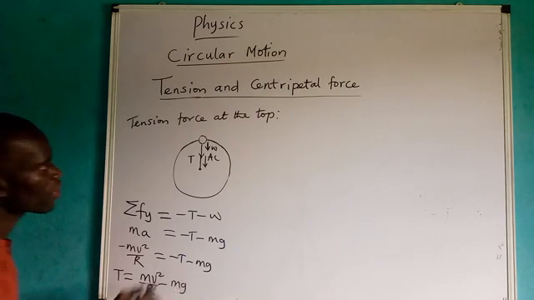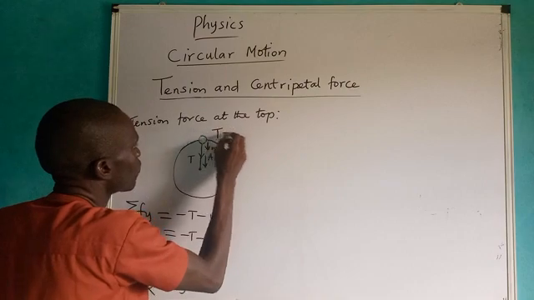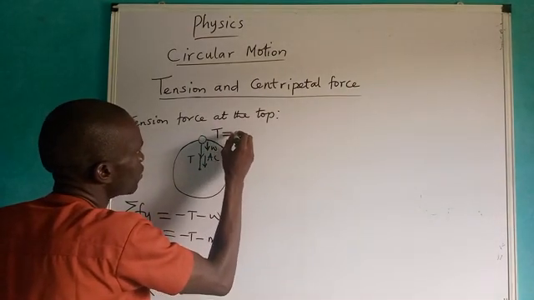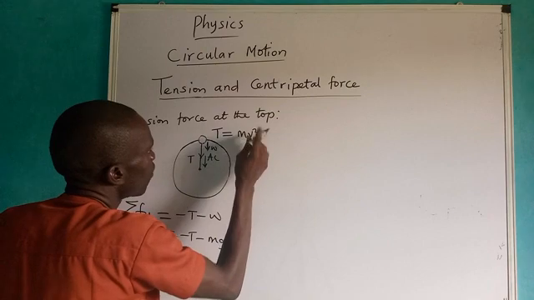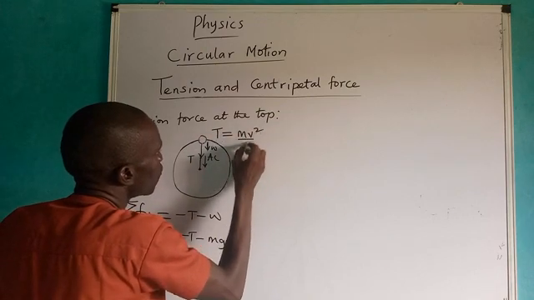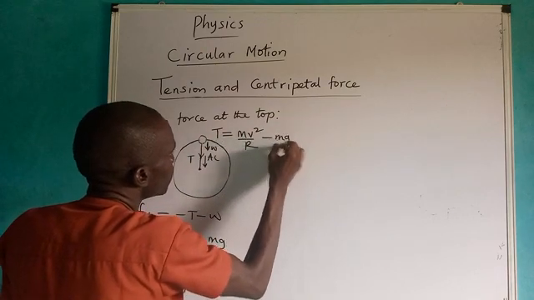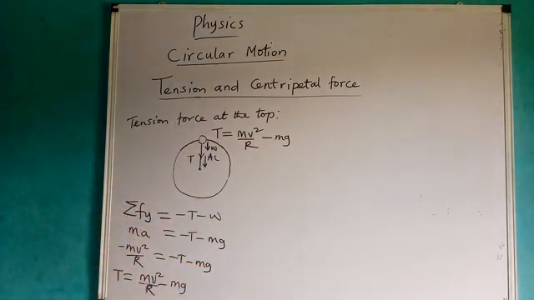This one becomes the formula when there is tension force at the top. The tension force at the top is going to be what? mv squared over r minus mg. Please take note, this one becomes the tension force at the top.